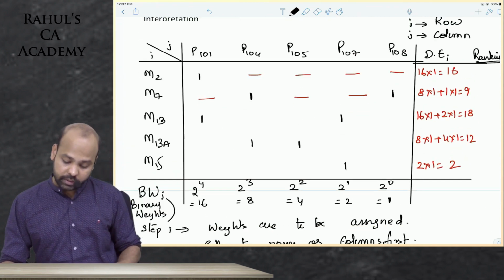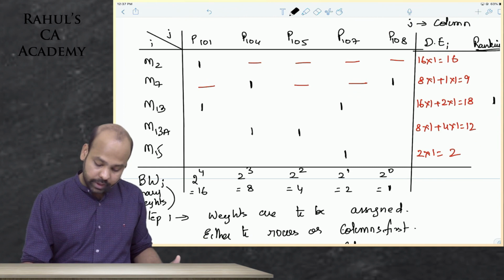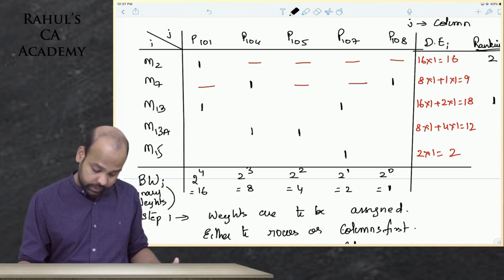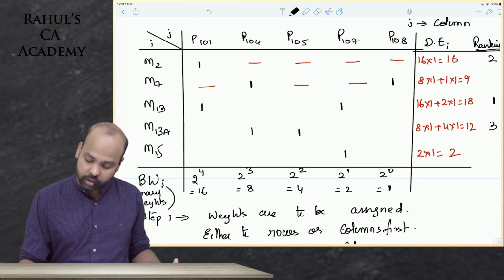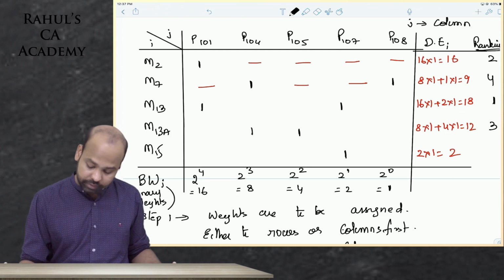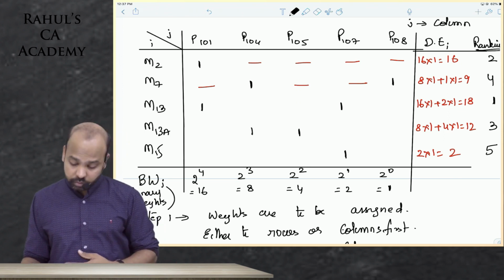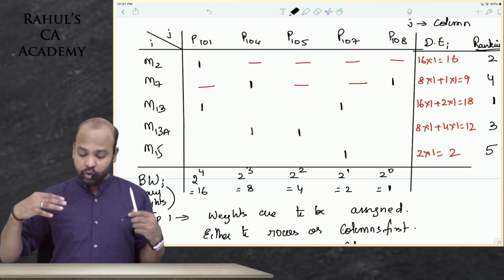So here guys, M13 will be given first rank because it has 18. M2 would be given second rank. Then M13A would be given third rank with a score of 12. And then M7 would be given fourth rank. And finally M15 will be given fifth rank. I'll come to the logic now. We will try to rearrange.